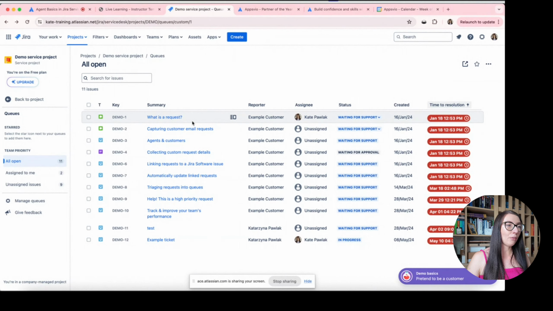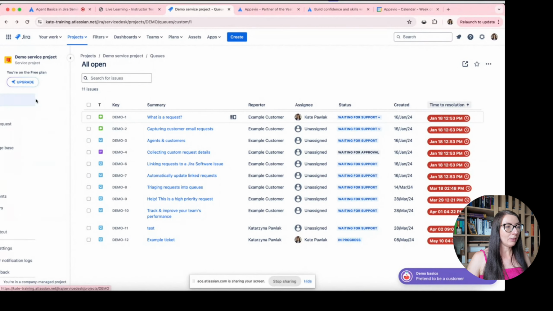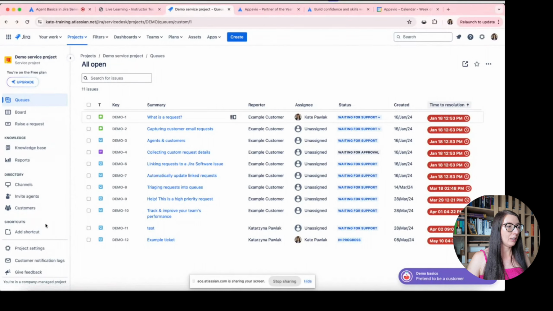And let's explore first of all this view. This view is available from the left navigation, and in this navigation you can find a lot of different places, also project settings, which we will explore a little today. But the main view is called queues.